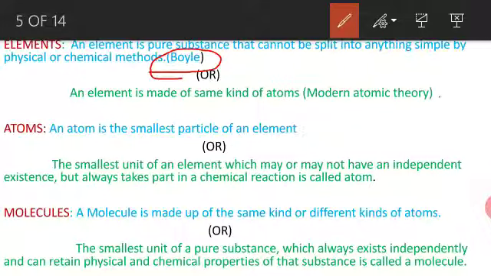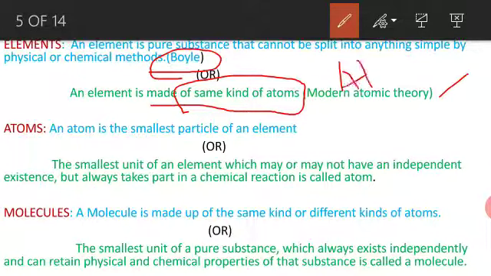Another definition: an element is made up of the same kind of atoms, only one type of atom. From the modern atomic theory, aluminium has only aluminium atoms. Copper contains only copper atoms throughout the element. This is called an element.